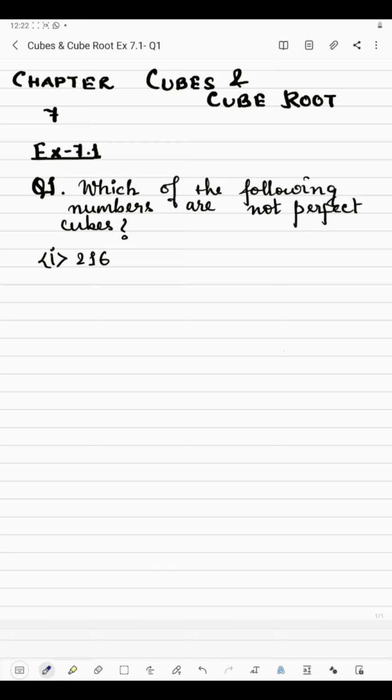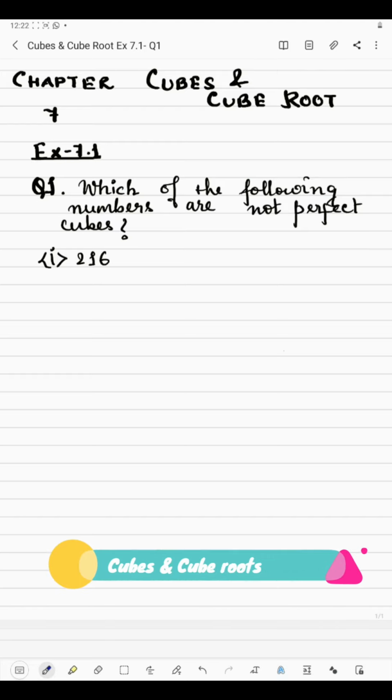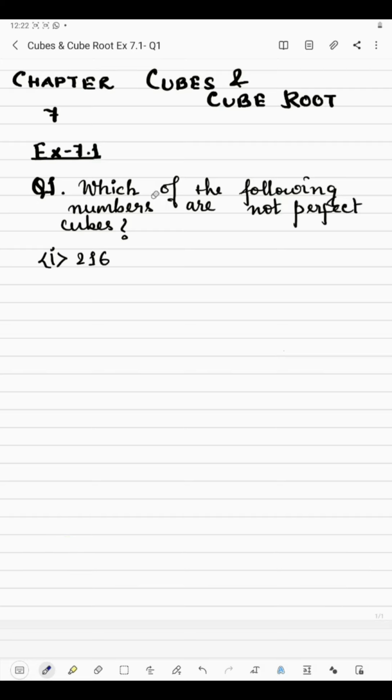Hello students, today I am going to start question number 1 of exercise 7.1. Now question number 1 says, which of the following numbers are not perfect cubes? Okay, so here at first you need to understand what are perfect cubes. So let's take an example. Say the number is 64 and we have to find whether it is a perfect cube or not.